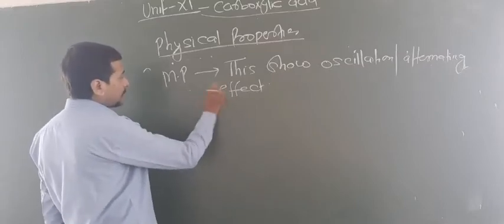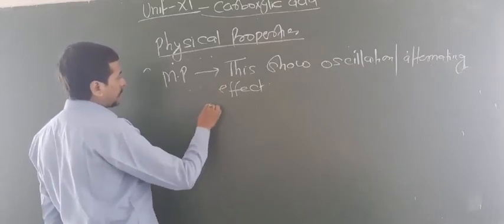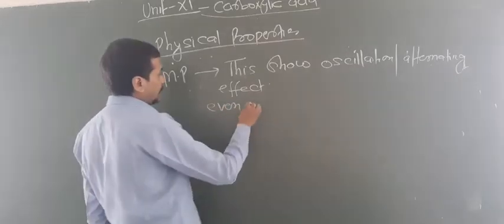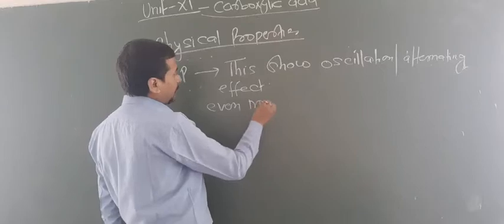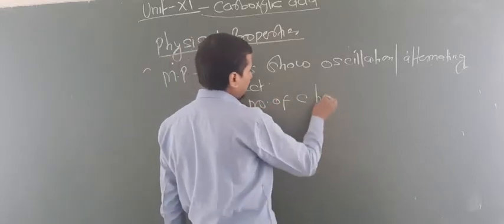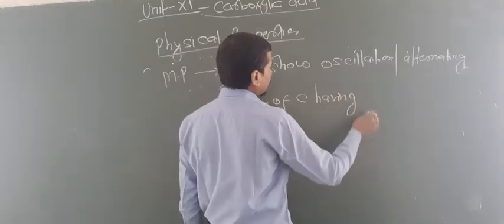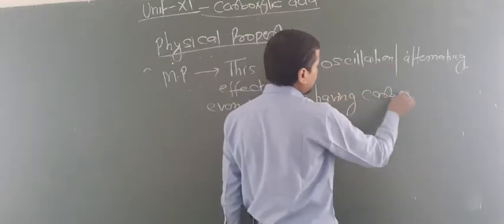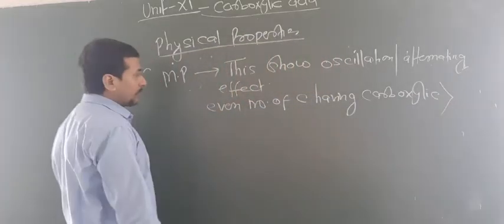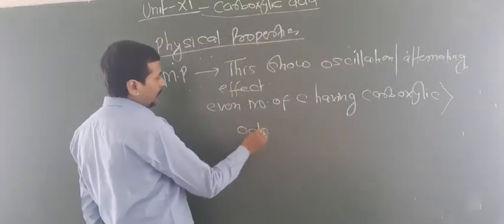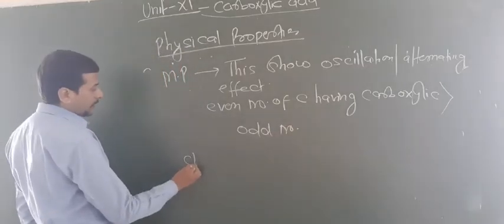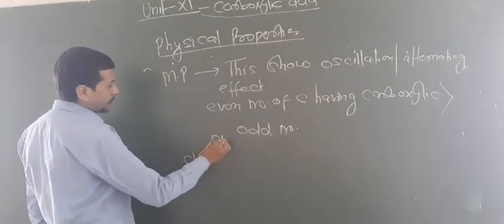Carboxylic acids with an even number of carbons have higher melting points than those with an odd number. Look here, if you take the 4 carbon acid, you can draw it like this.